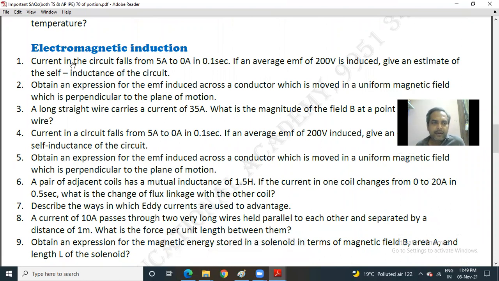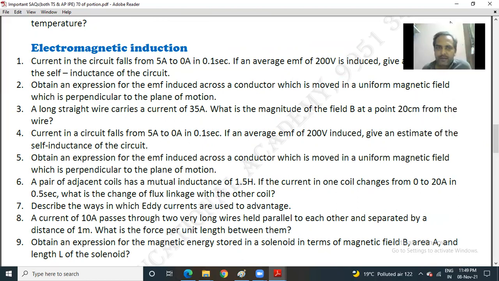Okay, question number 1. Current in the circuit falls from 5 amperes to 0 amperes in 0.1 second. If an average EMF of 200 volts is induced, give an estimate of the self-inductance of the coil. Second, obtain an expression for the EMF induced across a conductor which is moved in a uniform magnetic field which is perpendicular to the plane of motion.